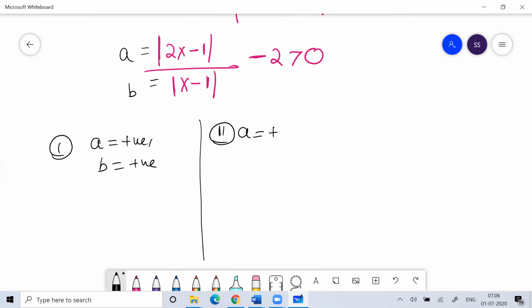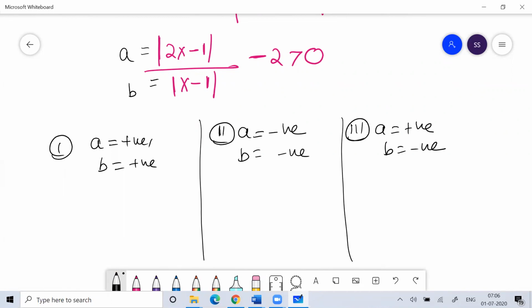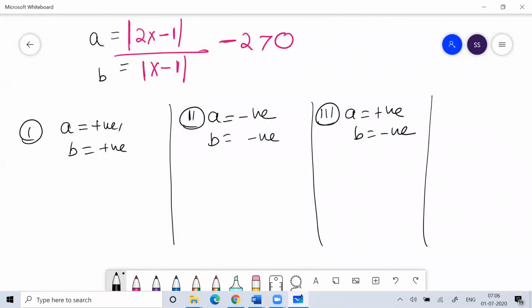Condition 2: A is negative and B is negative. And 4 cases can happen. Here it can be A positive and B negative, this can be the third condition. And the fourth condition can be A negative and B positive. Anything can happen.